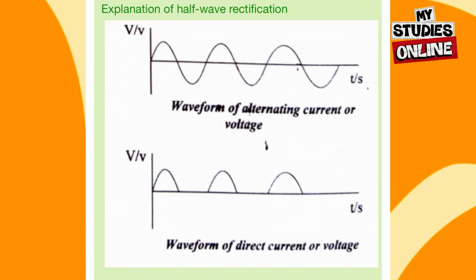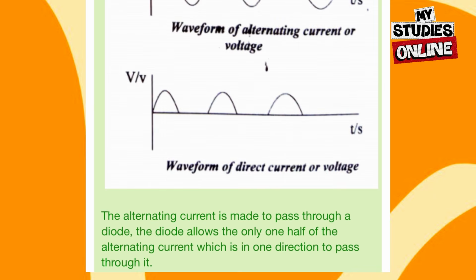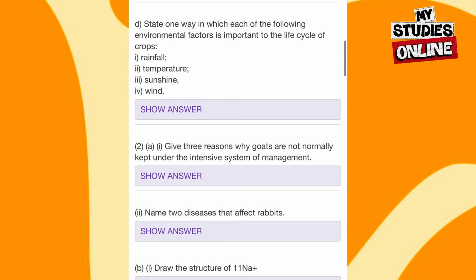So this is a perfect diagram of how half-wave rectification works. The alternating current is made to pass through a diode. The diode allows only one half of the alternating current, which is in one direction, to pass through it. This is a perfect diagram for you to know the waveform of the direct current or the voltage.